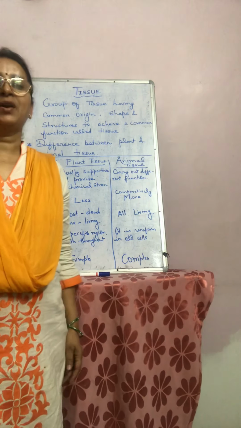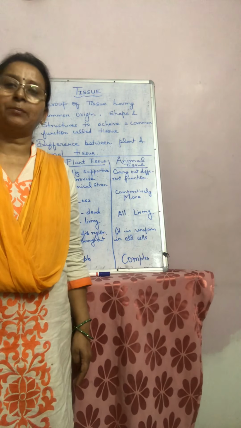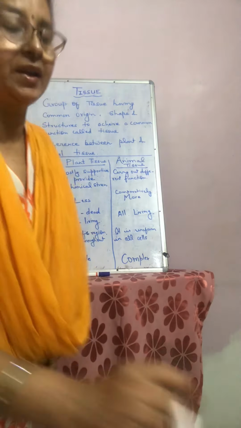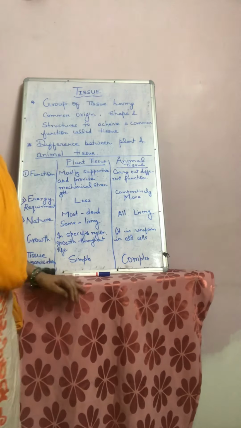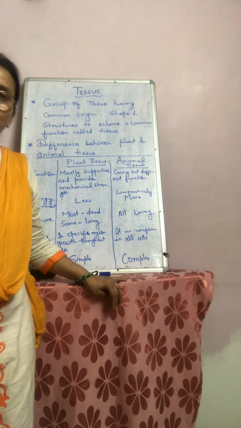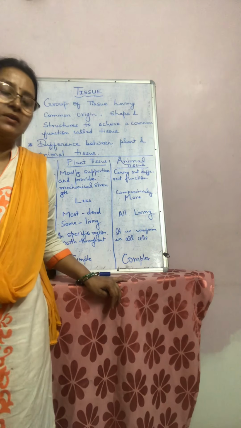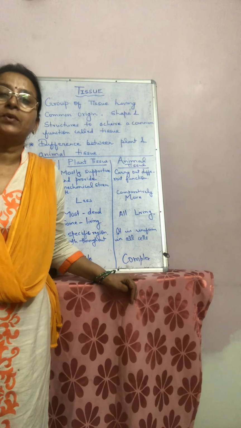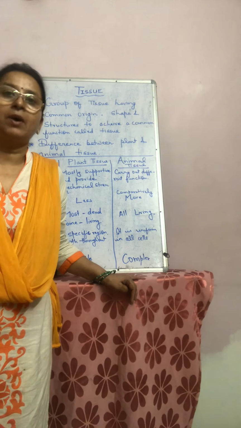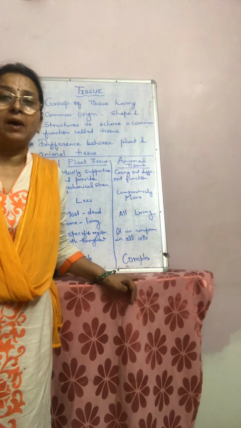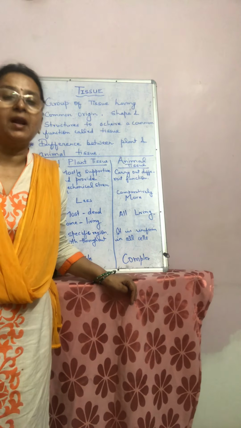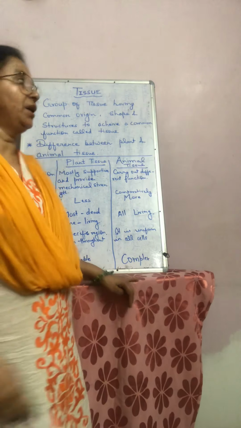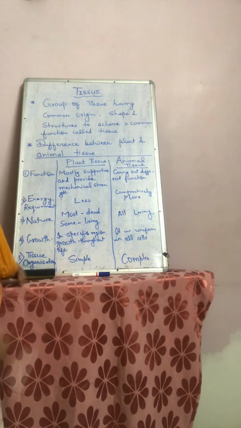Students, today I am starting the second chapter of ninth standard, and your second chapter is Tissue. Now, the first question arises: what is tissue? Actually, it is a group of cells performing a common function. Its origin and structure are the same, then it is called tissue. Here, the definition of tissue is given.